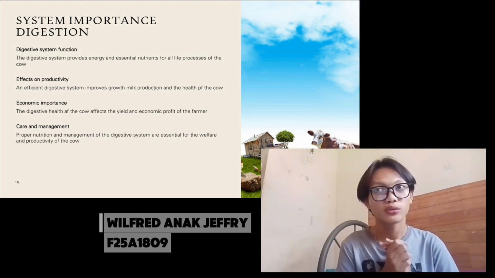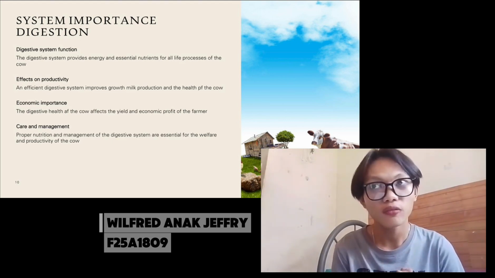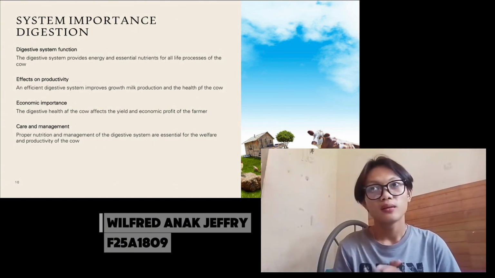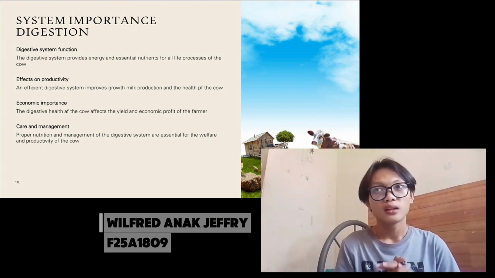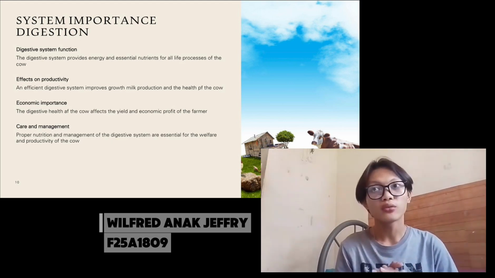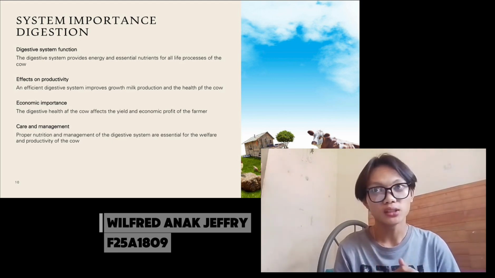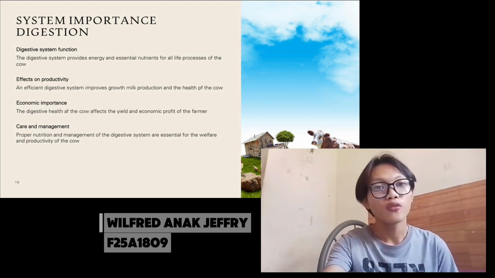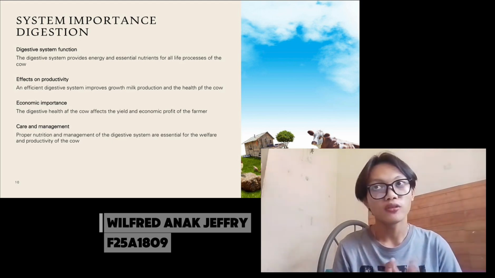Today, I would like to present about the importance of the digestive system in cattle. Okay, for point number 1, digestive system function. The digestive system provides energy and essential nutrients for all life processes of the cow. First, let's look at its main function. The digestive system works to break down food such as grass, hay, and grains into small substances that the body absorbs. For point number 2 is effect on productivity.